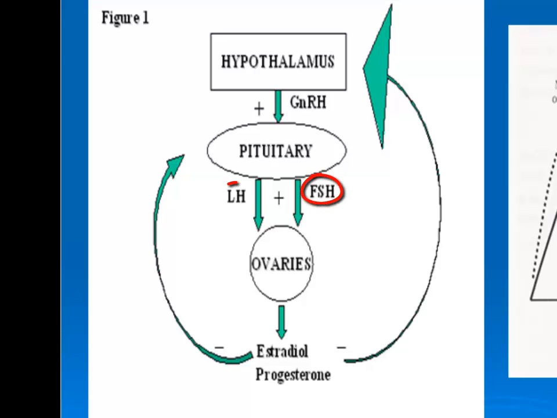Gonadotropins FSH and LH are produced in the anterior pituitary. FSH and LH act on the ovary, stimulating production of initially just estrogen, followed by progesterone when ovulatory cycles are established. Estrogen acts as both a negative and a positive feedback mechanism on the hypothalamus and pituitary.